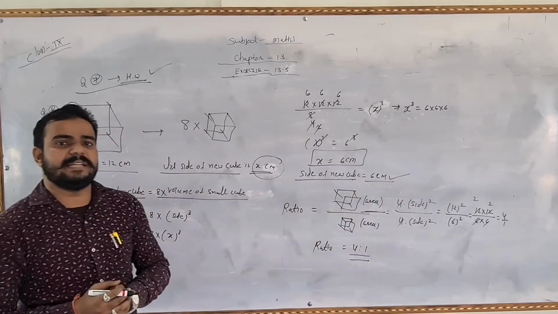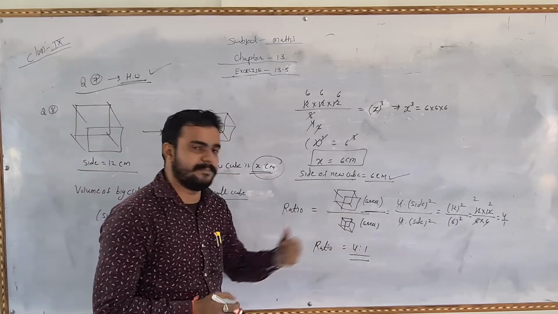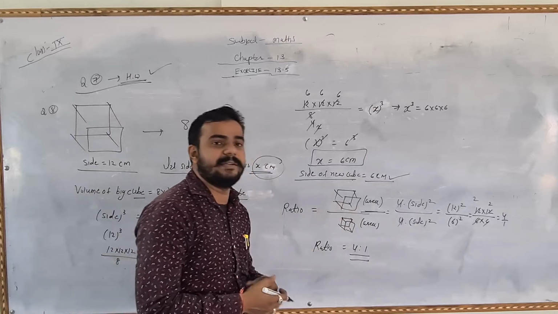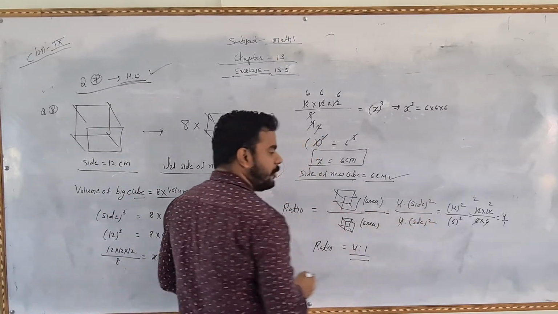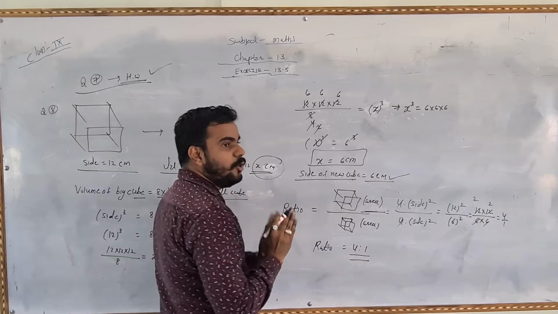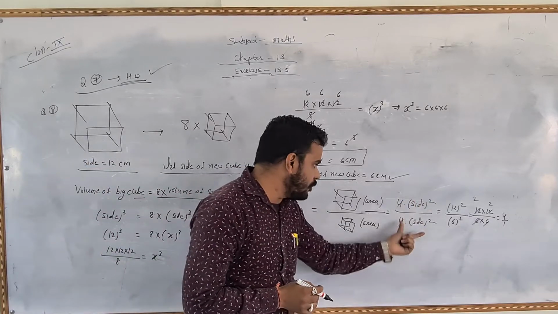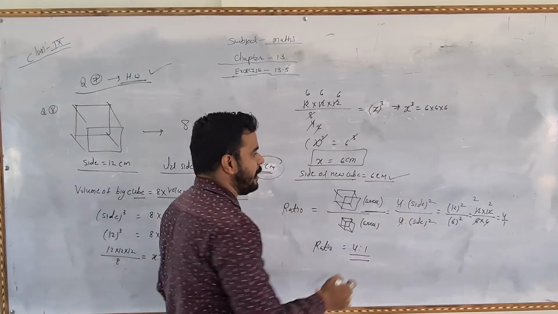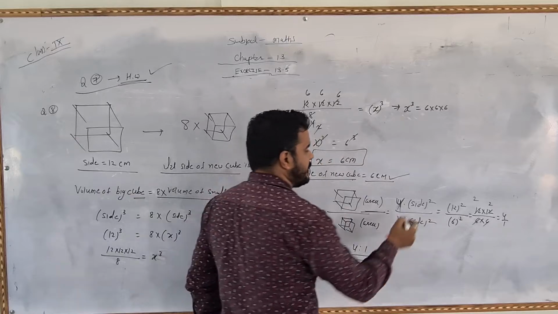So now the question is saying: find the ratio of the surface area of the big cube and the smaller cube. बड़े वाले और छोटे वाले की surface area का ratio find करना है. So 4 dot side square equals to 4. The surface area of cube का जो surface area होता है, that is 4 dot side square होता है. और दोनों cube भी हैं तो 4 dot side square. 4 and 4 will be cut. This leaves side square.